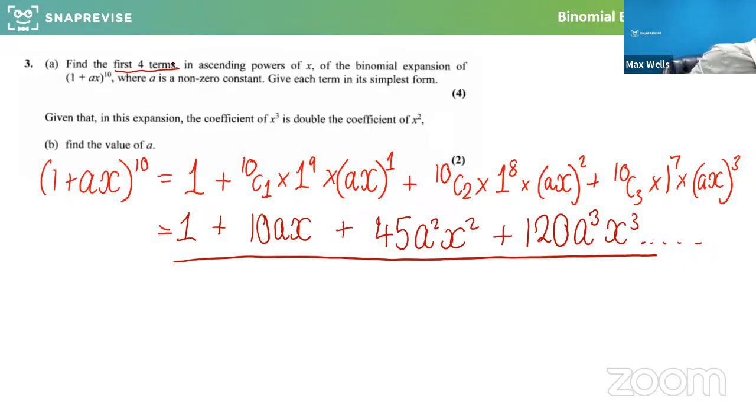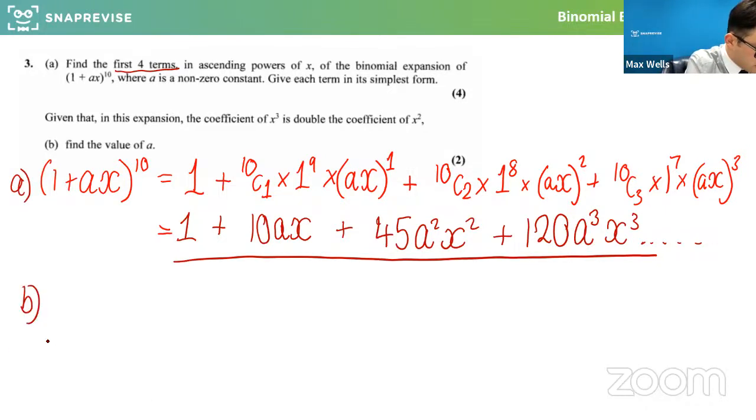So hopefully that's good. Now, this is quite a good bit to go on with. You guys happy with that so far? Does that sort of make sense how we've got that? Because if you can do that, that's actually really good. That's a good skill. That's sort of the start of all of this, being able to do that sort of thing. Work out how many combinations of that thing times that thing, and the powers add up to n. So as I'm getting less of the 1s, I'm getting more of the AXs. Yeah, it's tedious. It is a bit of work, but it's hopefully something that's formulaic and we can repeat. Now, question B is the more problem-solving one here.